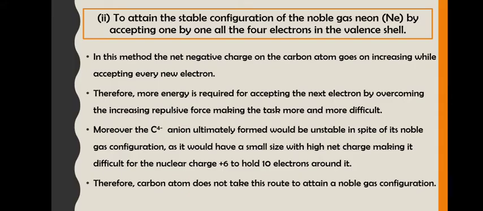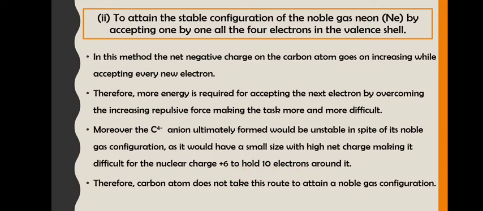Followed, second is to attain stable configuration of the noble gas neon. Neon's noble gas configuration is 2, 8. So what it will do, the carbon will keep on accepting electrons and it will become C4-. Followed, now ultimately what is formed would be unstable. Again, because it has a small size and with high net charge, so it will make it very difficult for the nuclear charge +6 to hold 10 electrons around it.